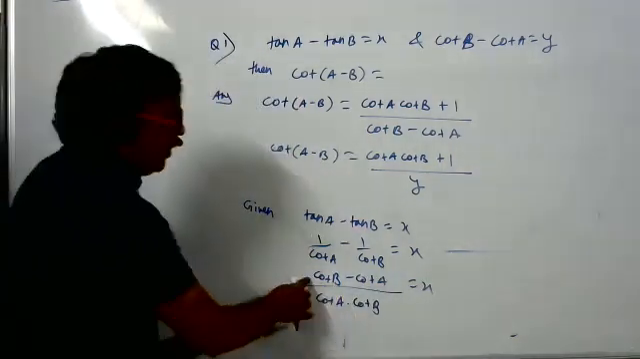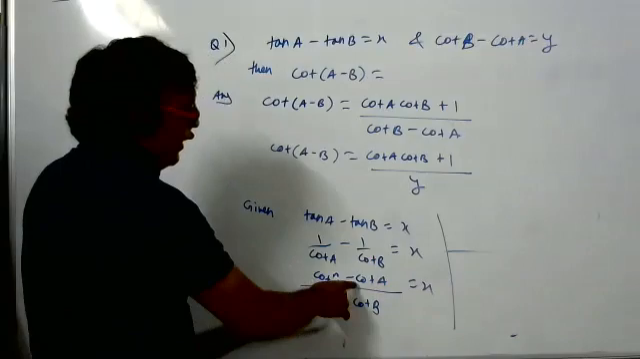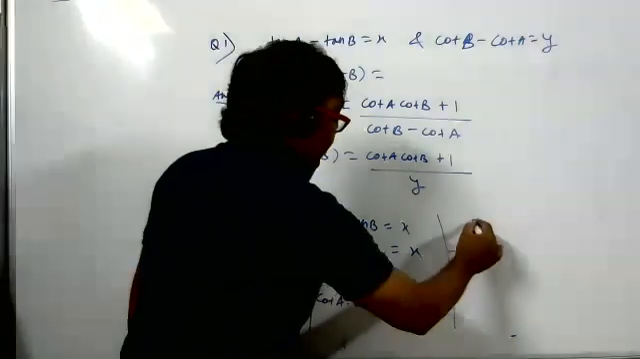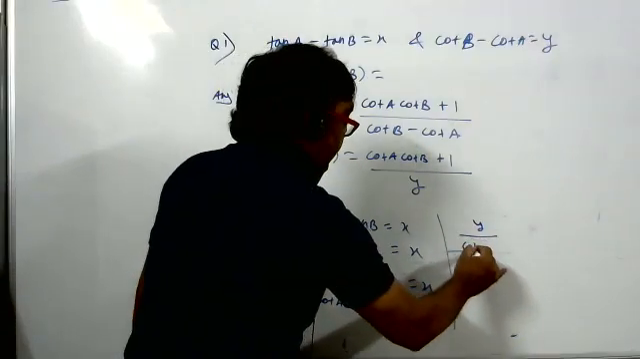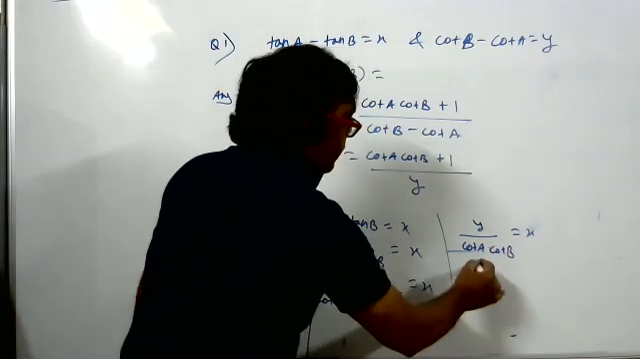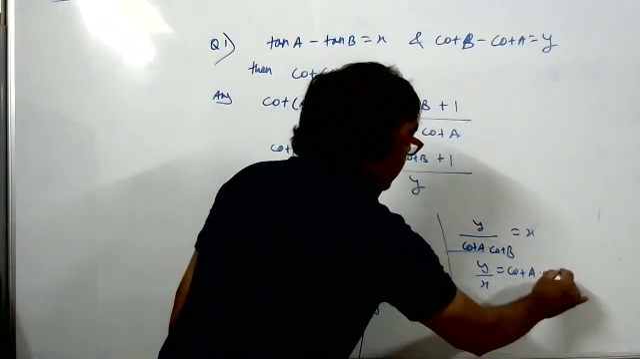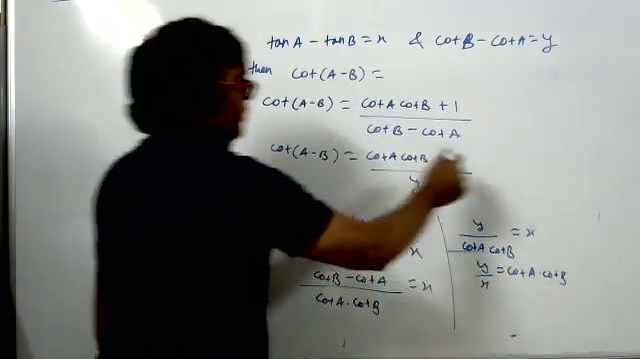But we know cot B minus cot A is how much? Reciprocal. So here what can we write? We can write y by cot A into cot B is equal to x. Cross multiply: y by x is equal to cot A cot B. So substitute the y by x value here.